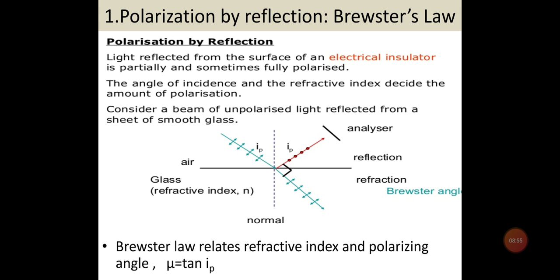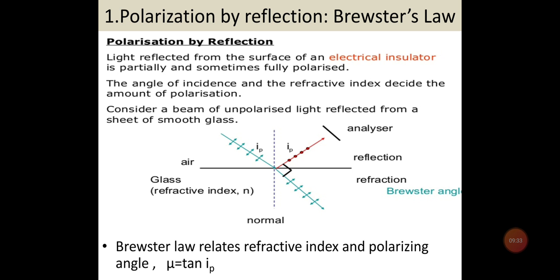Now we will talk about polarization by reflection. This method also explains Brewster's law, the well-known Brewster's law. This is a very important topic. Now what is this polarization by reflection? This phenomenon was discovered by Louis Malus in 1808. What he showed is that when a beam of ordinary light is reflected from the surface of a transparent medium such as glass or water, the reflected light is partially polarized, and the degree of polarization depends upon the angle of incidence.